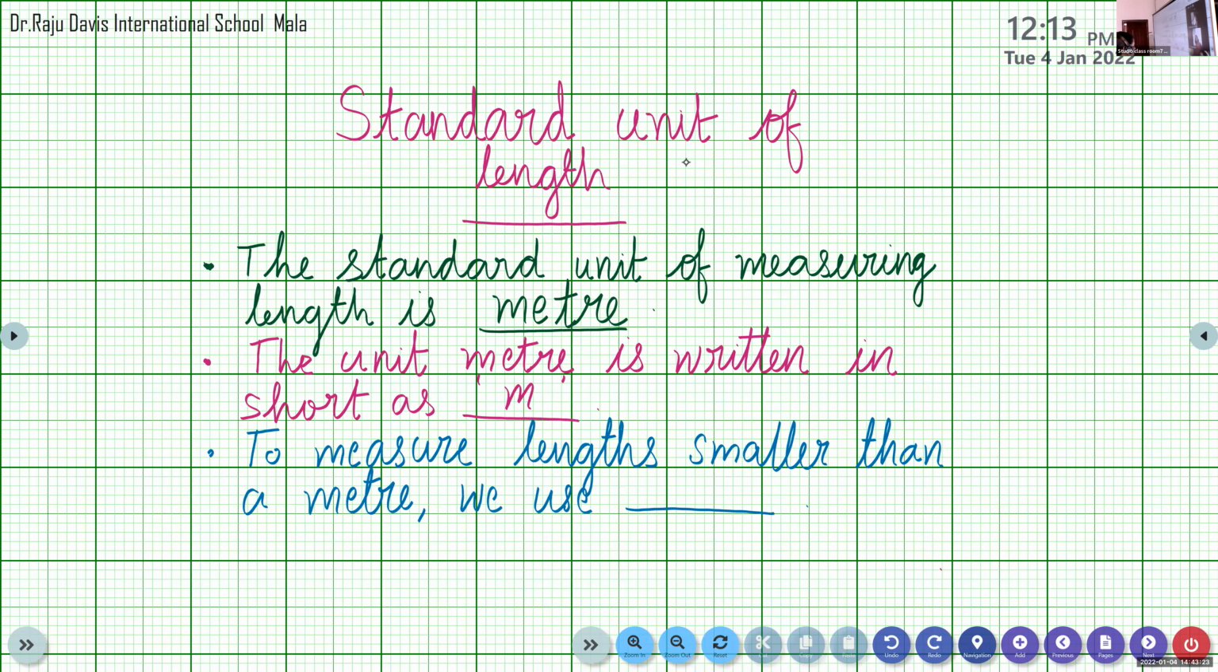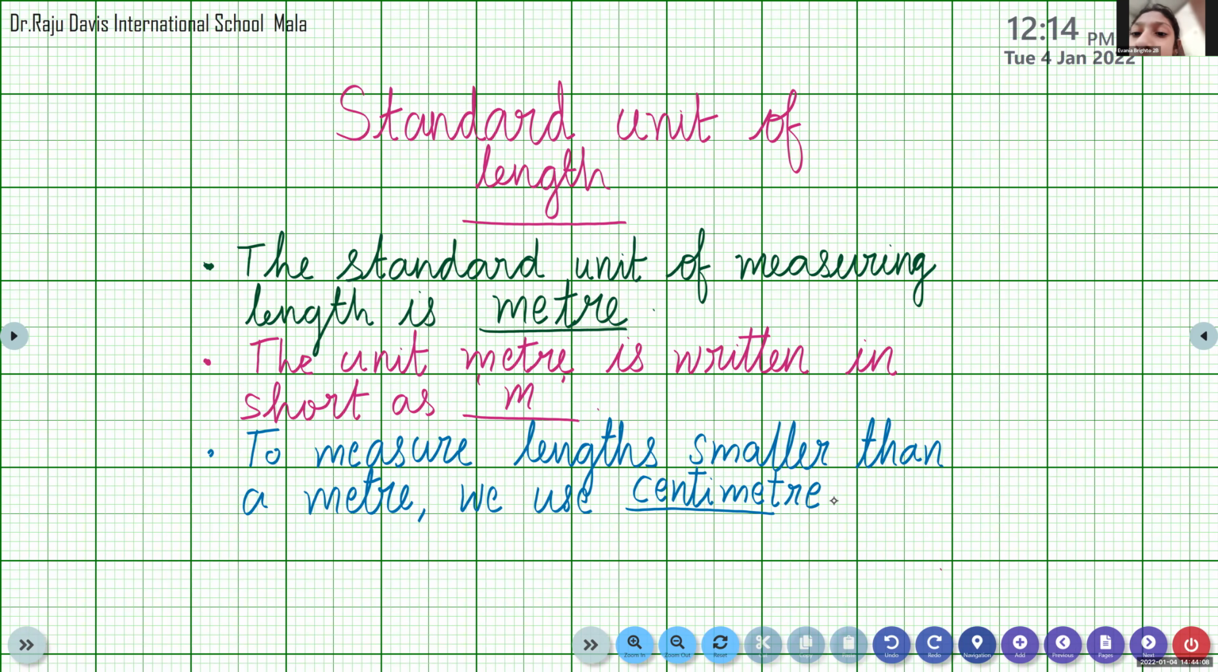To measure lengths smaller than a meter, what we use? Please unmute and tell me. Centimeter. To measure lengths smaller than a meter, we use centimeter. If you know the spelling of meter, it's very simple. Centimeter. CENTI, METRE. Centimeter.